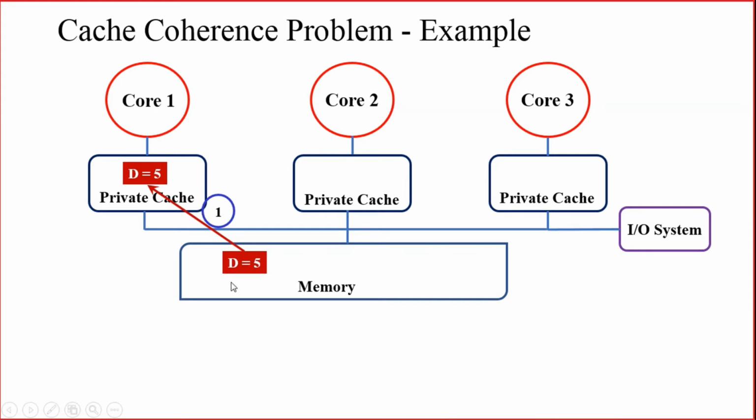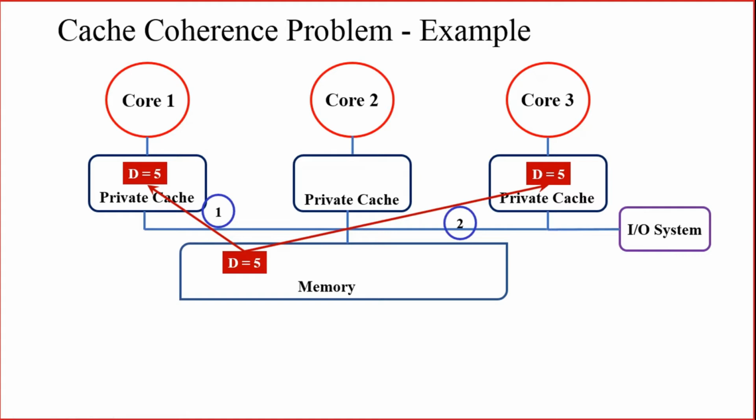In the memory, at address location D, the data was there. So core 1 can read the data from the memory and it will be kept in the private cache of core 1. So the private cache of core 1 has D equal to 5. So this is step number 1.